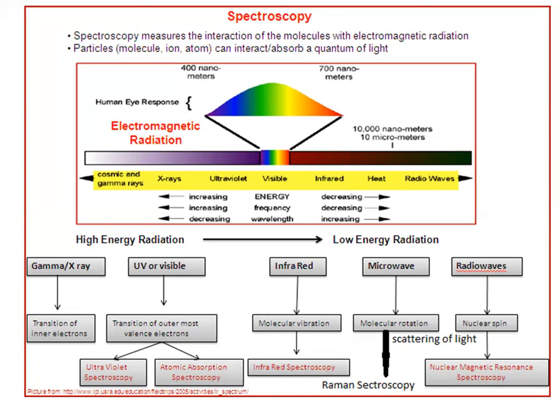You are learning this in the intermediate classes, so this is not a new thing that I am going to explain here. Gamma rays, X-rays, UV-visible we have already discussed. Now, what is infrared spectroscopy? This is due to molecular vibration, which we have already discussed.